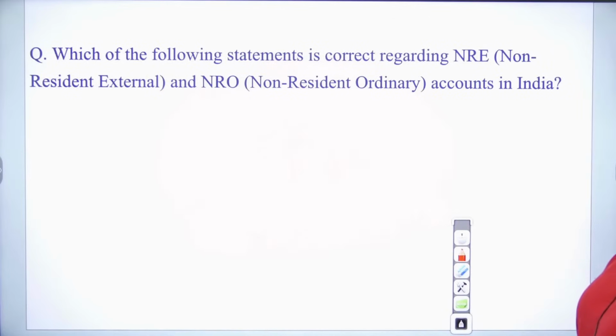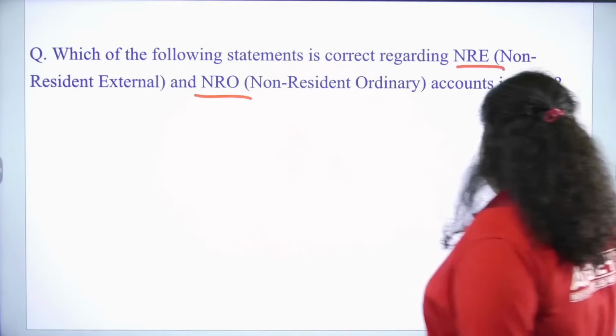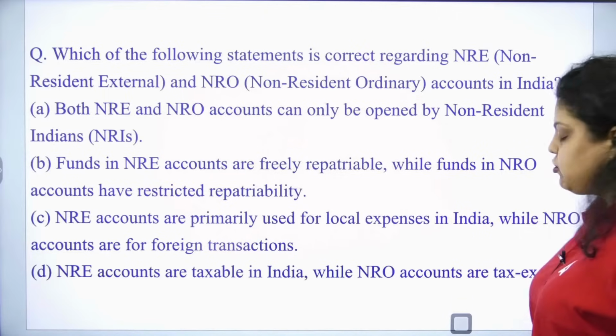Okay, next we have here, which of the following statements is correct regarding NRE, NRO account in India? The correct one about NRE, NRO account in India. So let me know which of the following is correct.